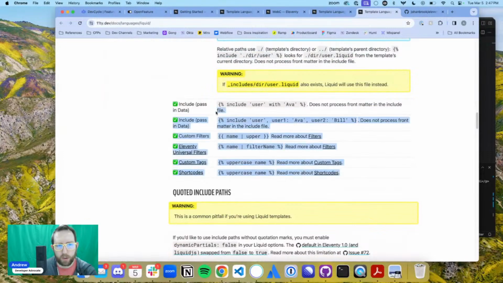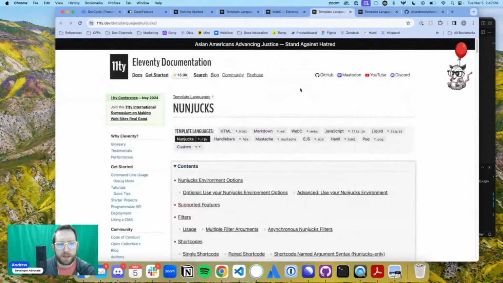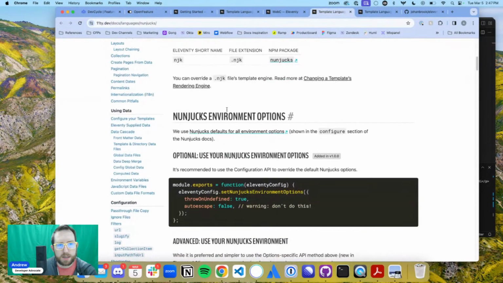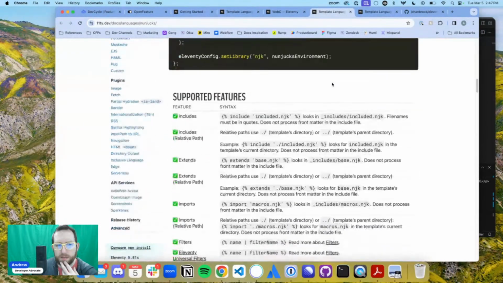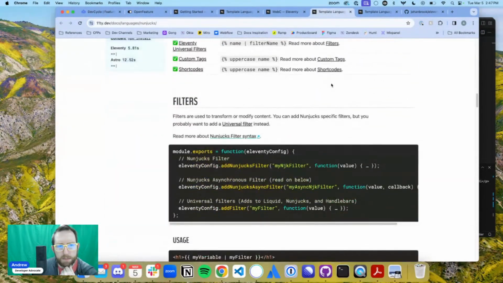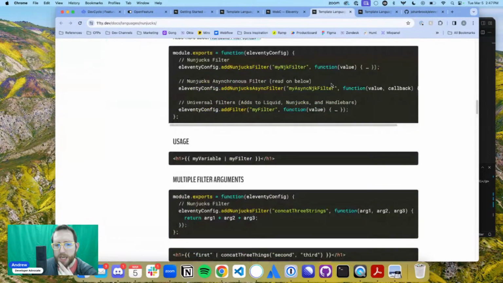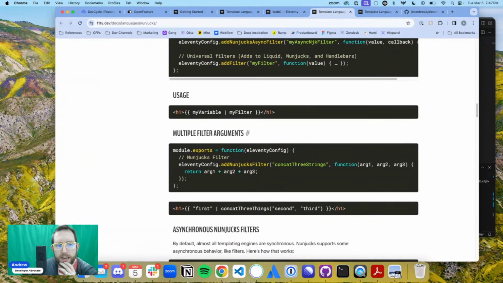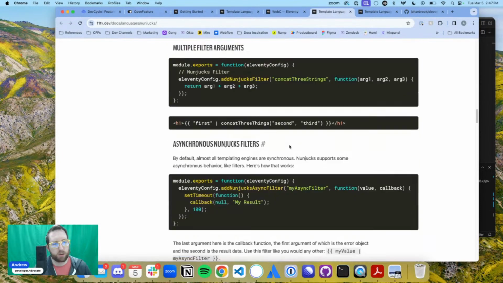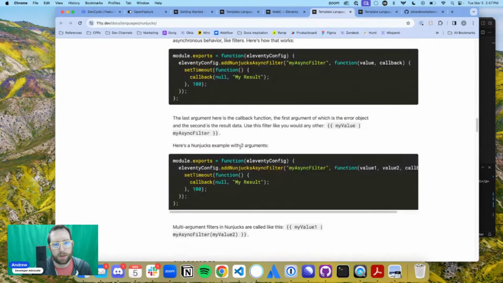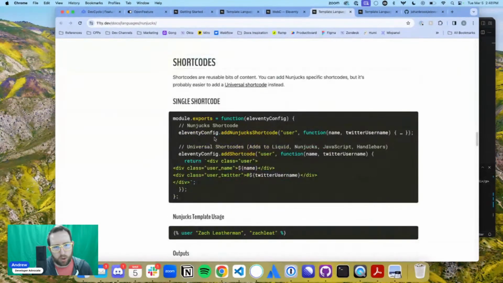Yeah, this is Liquid. This is Nunjucks. And I think both of these are read by default at the very beginning. And you can see here these filters are kind of like mini plugins that you can put in, but you can develop external plugins, which I think is really the cool piece here. And so yeah, shortcodes here.